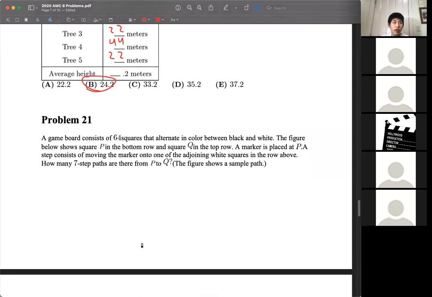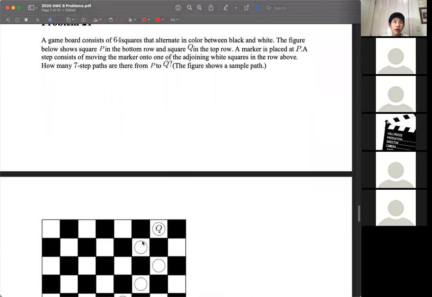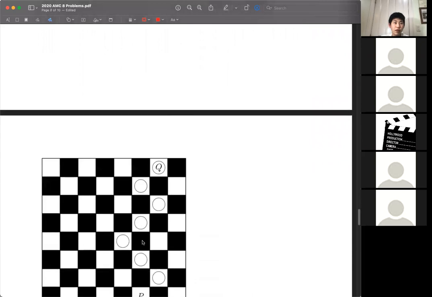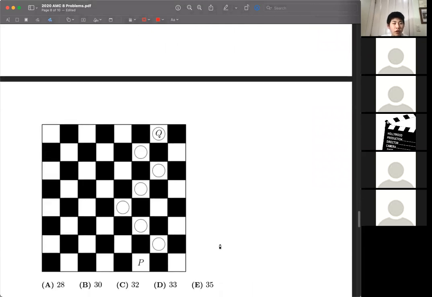Problem 21. We have a game board of 64 squares, and we're going to start from P and try to end at Q, making only these diagonal moves. One example is shown below. And we want to know how many possible paths there are. So obviously we can't go off the board, but we also can't go too far out, otherwise we won't be able to make it back to Q. So we see this square as far out as we can go before not being able to make it back to Q.